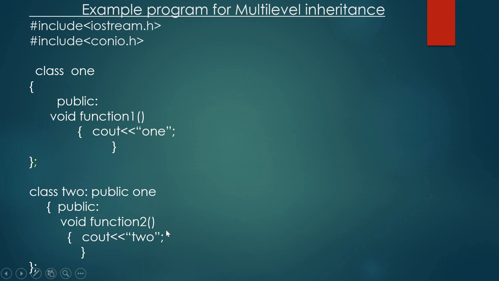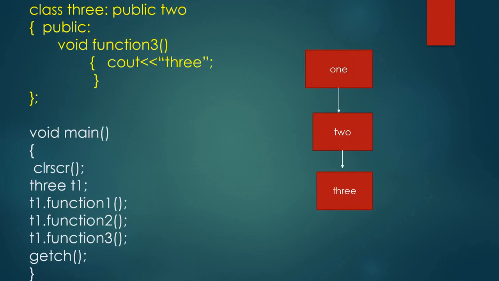Then in class 2, one function, function 2. Next class 3. Here we are using multi-level inheritance. That is, class 3 is deriving from class 2, and that class 2 is already derived from another class 1. That is multi-level inheritance. In class 3, one member function is there, function 3.